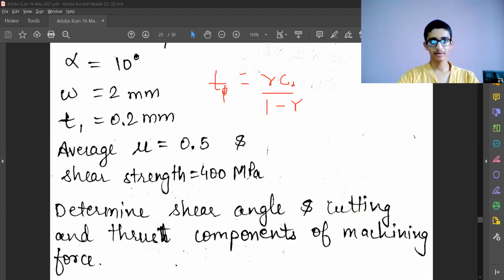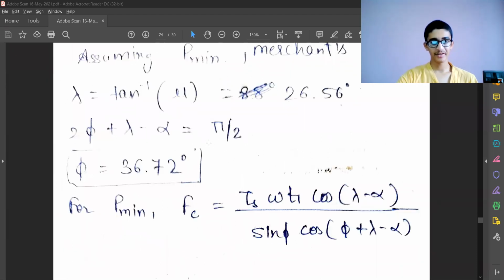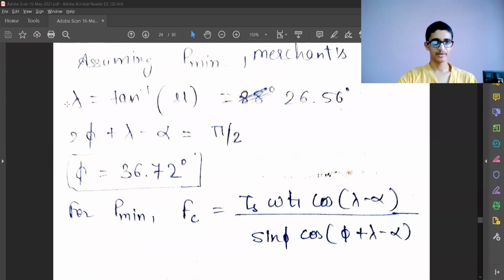In this situation, what we need to do is assume the optimal solution. The optimal solution is the result of the minimum power which is required. So we'll assume the minimum power and Merchant's solution for that. We are given mu, so lambda is known, that is tan inverse of mu. Now we'll assume Merchant's first solution. It says the condition for minimum power is 2 phi plus lambda minus alpha is pi by 2. And from this relation, we have the value of alpha given.